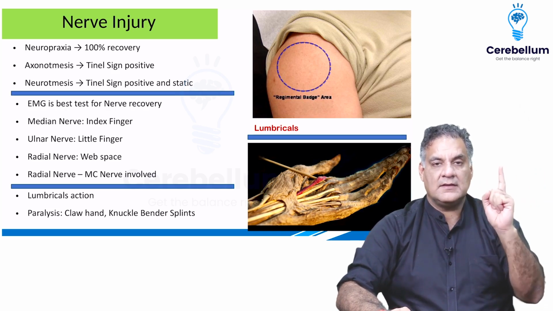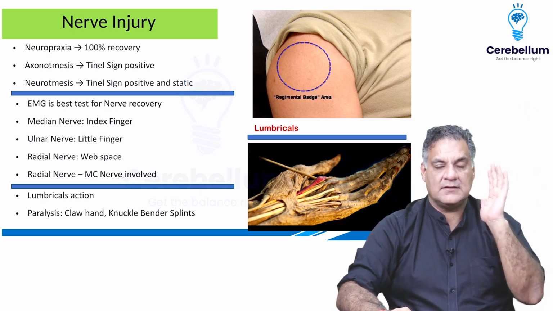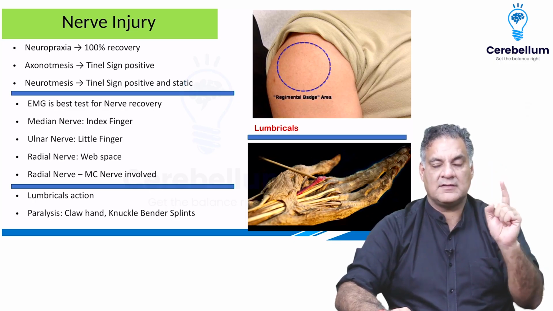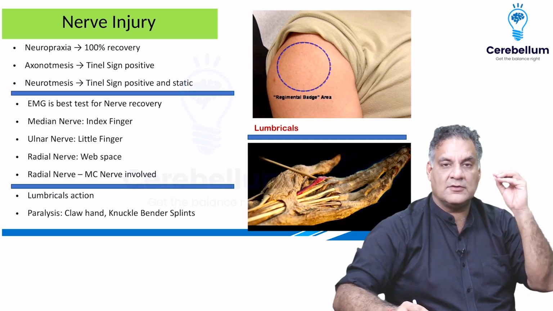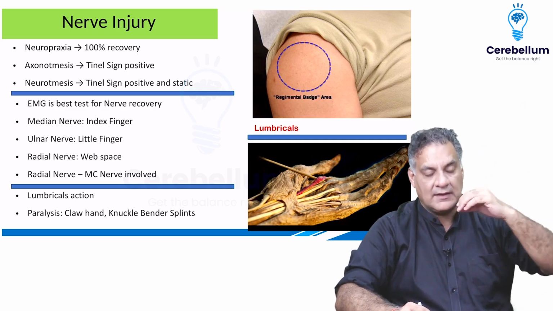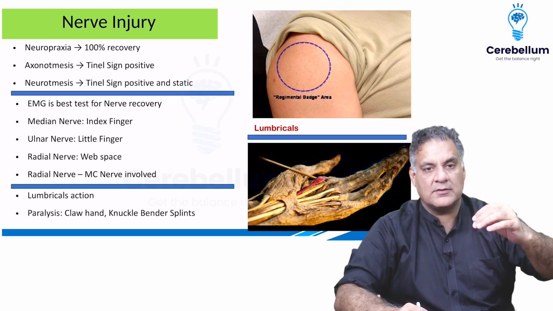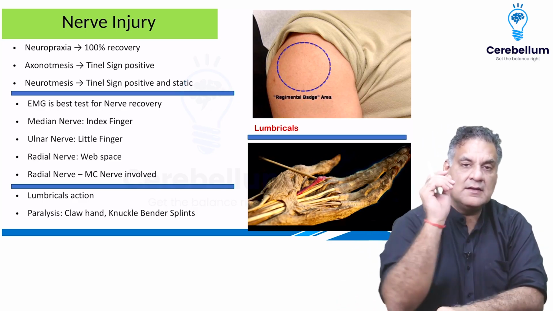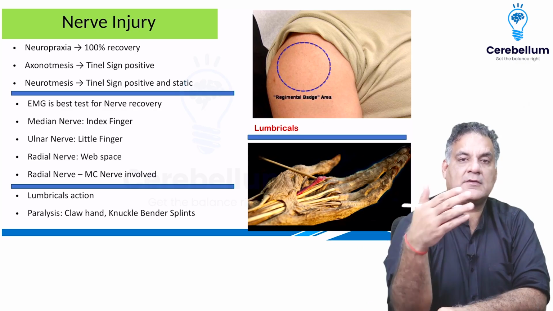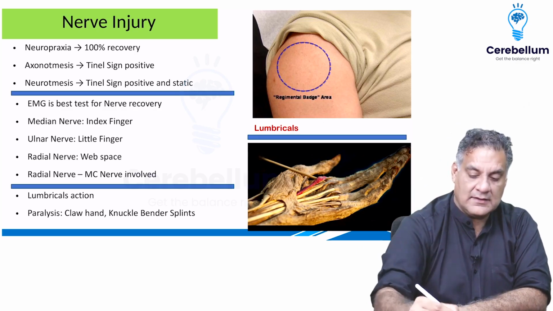Remember, when the nerve recovers 100%, it means it's a physiological block. This is neuropraxia. Tinel sign is negative. Tinel sign means damage to the axon sheath. All right. When the axon sheath recovers, Tinel sign is positive and progressive. And when there's a complete nerve transection, it means the Tinel sign will be positive but will not recover. So static.